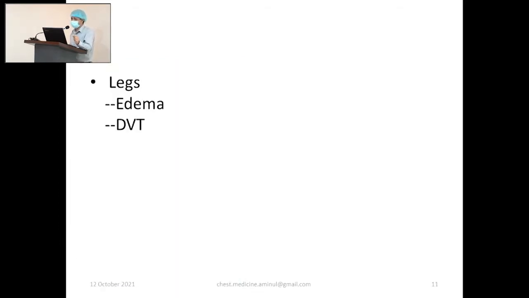In legs, that means leg edema, we know that cor pulmonale will cause leg edema. Other than cor pulmonale, in a hypoxic patient, due to ischemia of the kidneys, there will be salt and water retention. So without heart failure, a COPD patient, a hypoxic patient may present with leg edema. Leg edema does not mean the patient definitely has cor pulmonale.